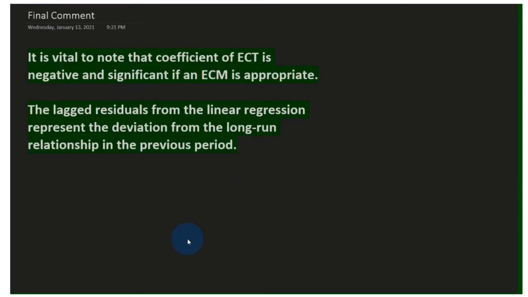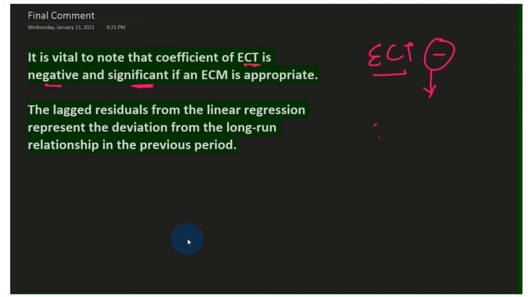So what is our final comment on theoretical justification? It is vital to note that the coefficient of error correction is negative. The ECT term should come out negative, and it should be significant as well. Why negative? Because it shows how much error there is to correct.